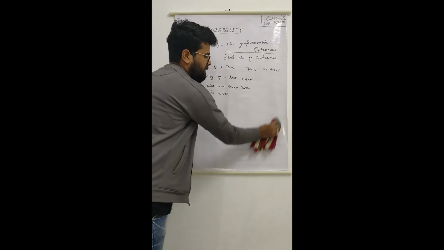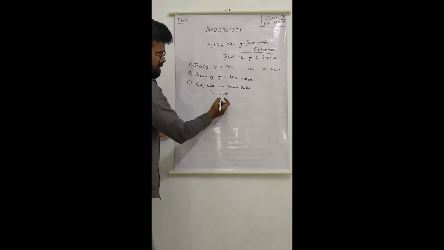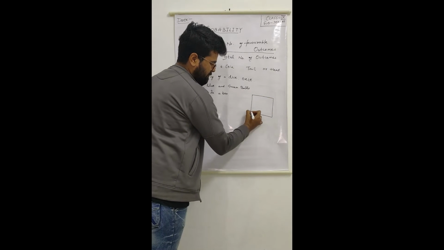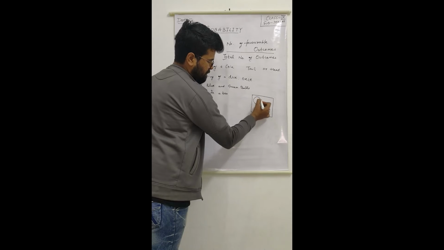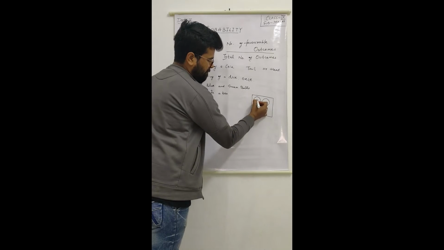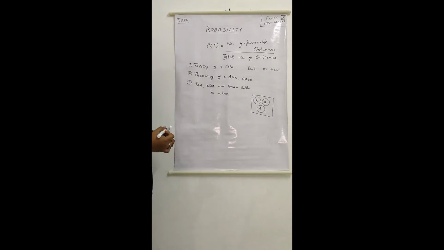Let us move to the third example. We have a box, and in this box there are 3 balls of equal size, out of which one is red, one is blue and the third one is green.